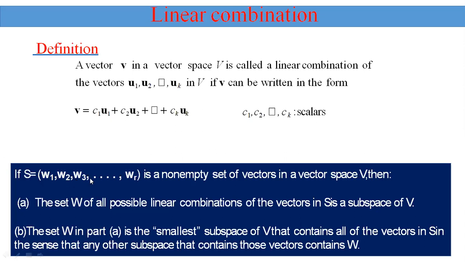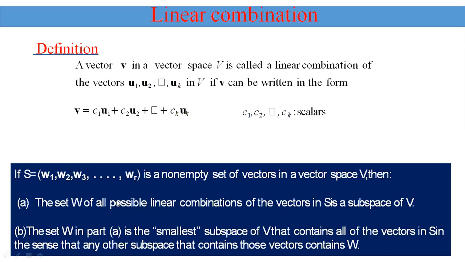If S is equal to W1, W2, W3, up to Wr is a non-empty set of vectors in a vector space V, then the set W of all possible linear combinations of the vectors in S is also a subspace of V. This is one such linear combination. We can write many more linear combinations of this vector.